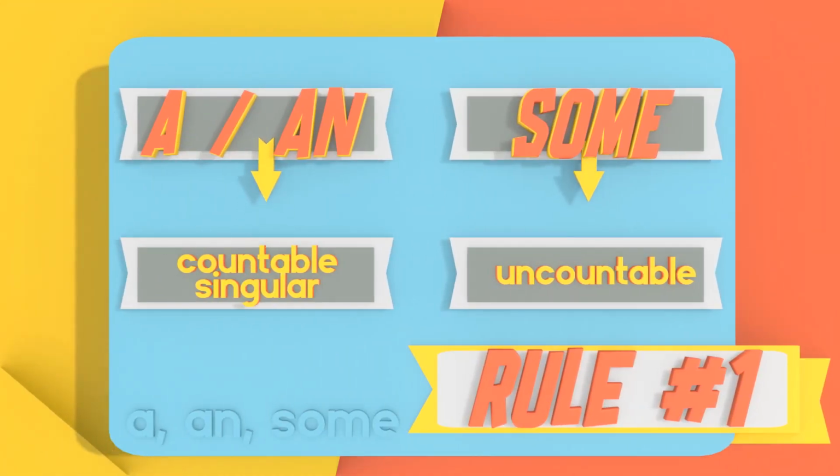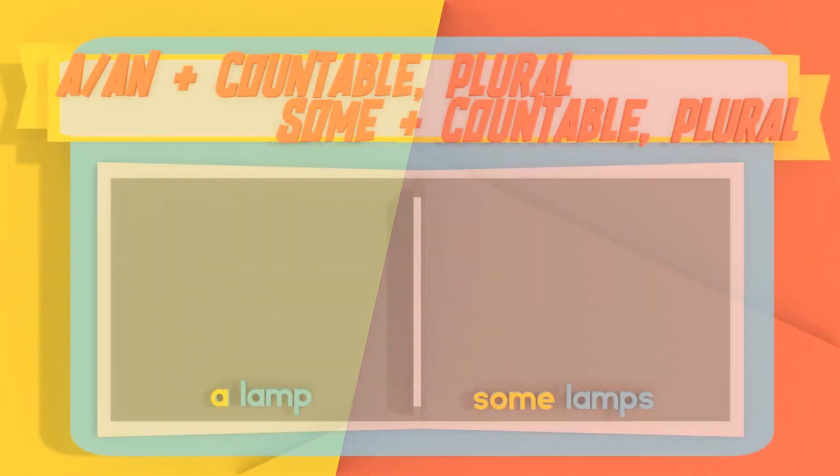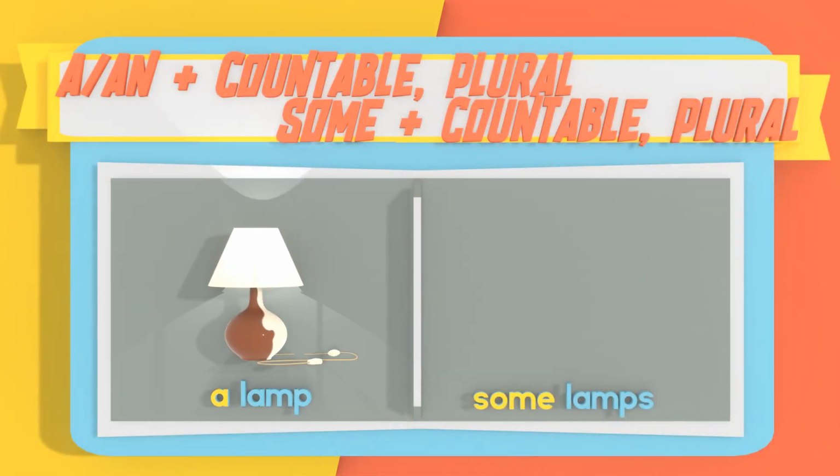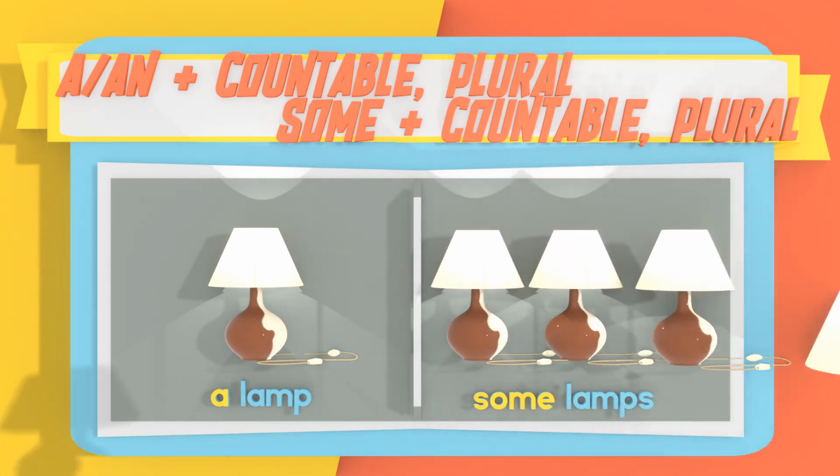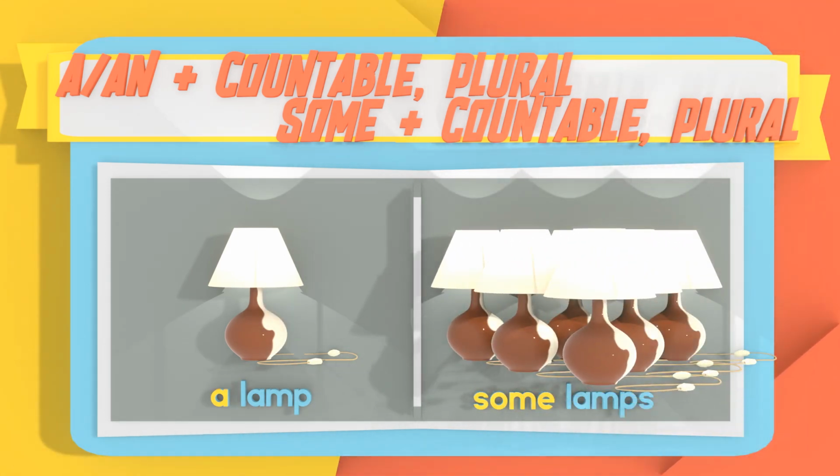Okay, so here's the rule that you need to memorize, right? When we use a or an, it's because we have a singular countable noun. And you use some when it's an uncountable noun. Okay, so it's clear. Now here's a little bit more. So you say a lamp and some lamps. There are some lamps at the store, and you just don't want to count them.